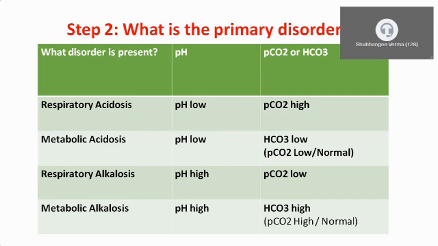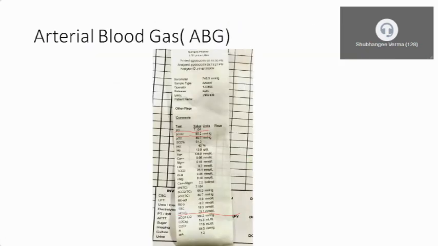See, this is a concept: if there is metabolic alkalosis, bicarbonate will be increased. Metabolic acidosis, bicarbonate will be low. Respiratory acidosis, PCO2 will be high, and respiratory alkalosis, PCO2 will be low. You just remember this.